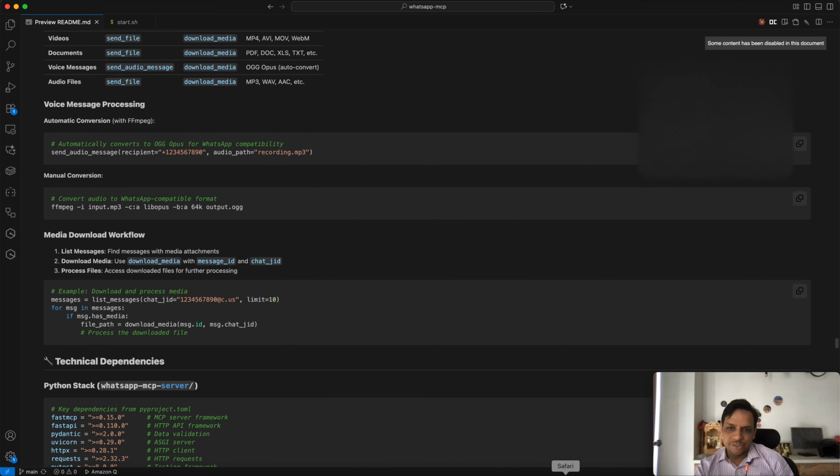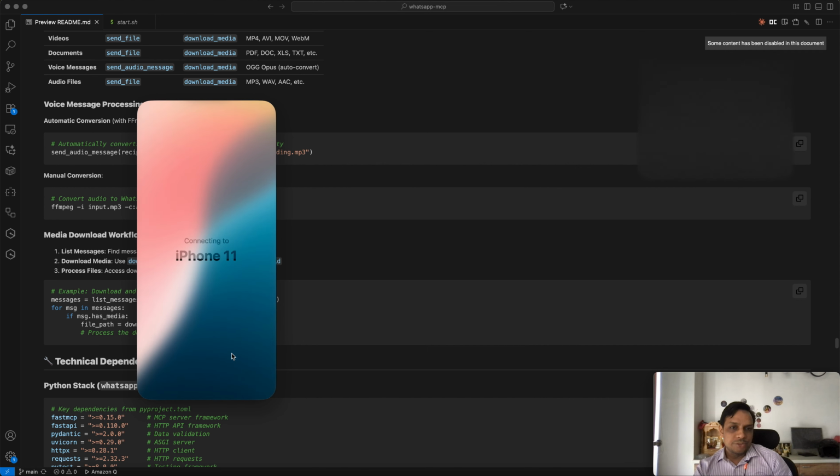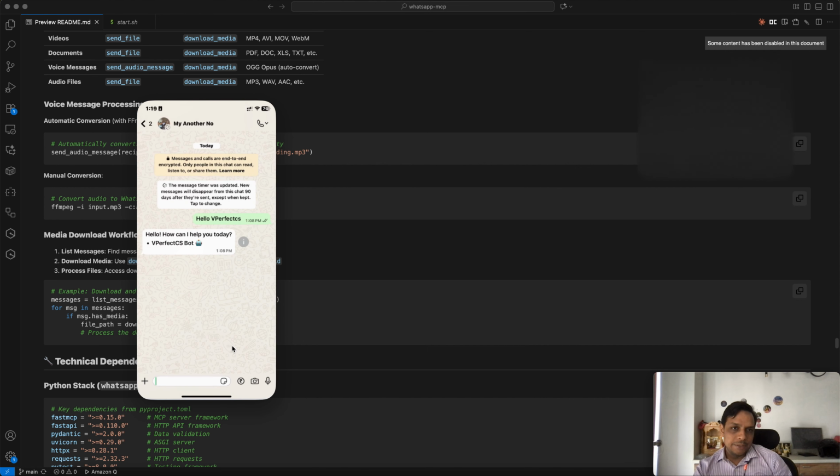So let's test it out and I'll update you on that. So this is the connectivity. I'm just going to connect with my mobile and load the conversation. So this vPerfect bot is created, and now I will ask one question about a file already uploaded to a RAG pipeline. List out all the Diwali holidays which are updated in the 2025 holiday list.